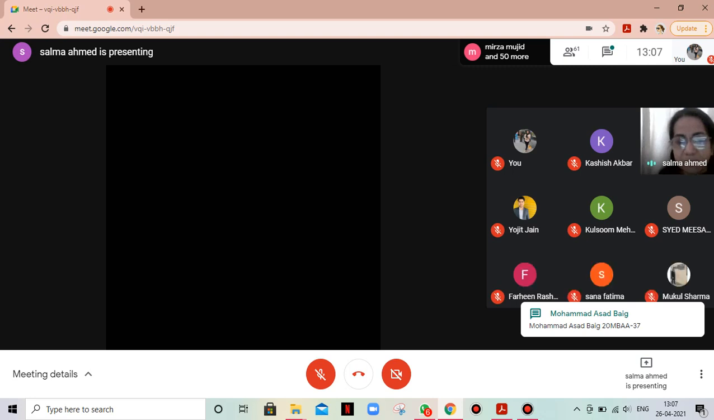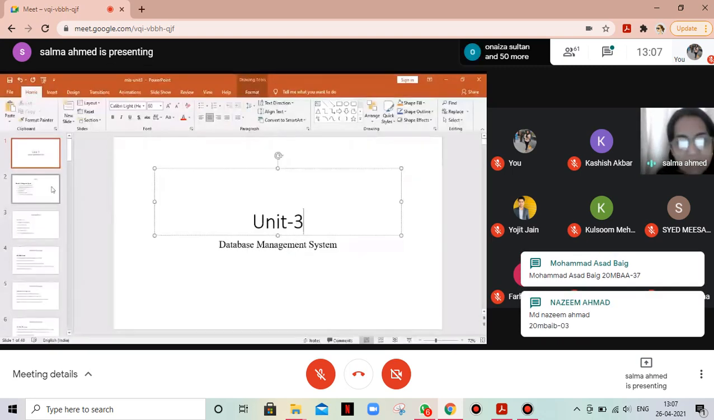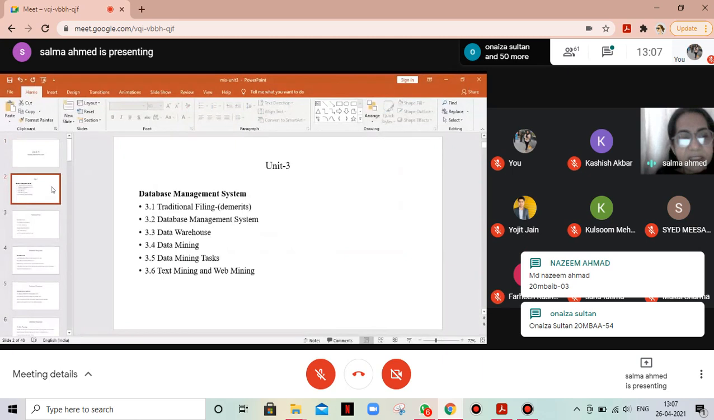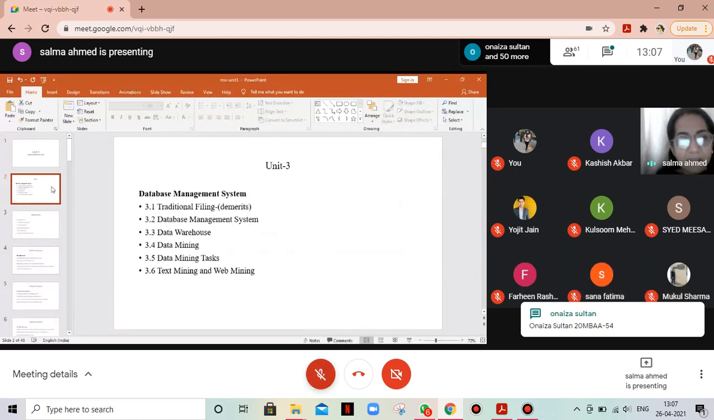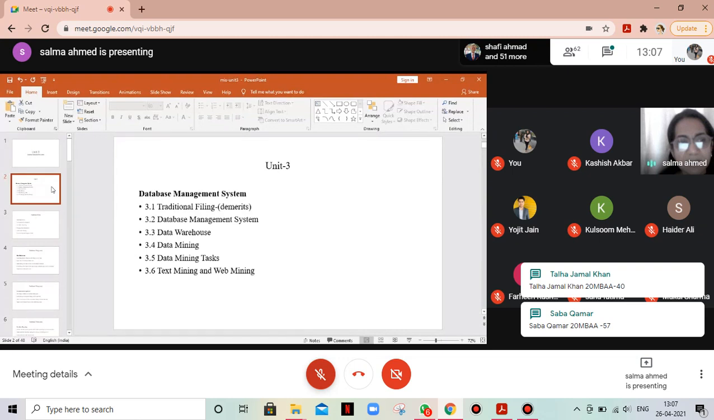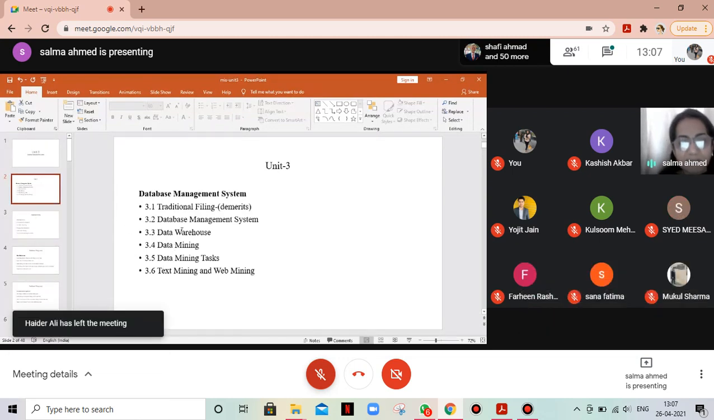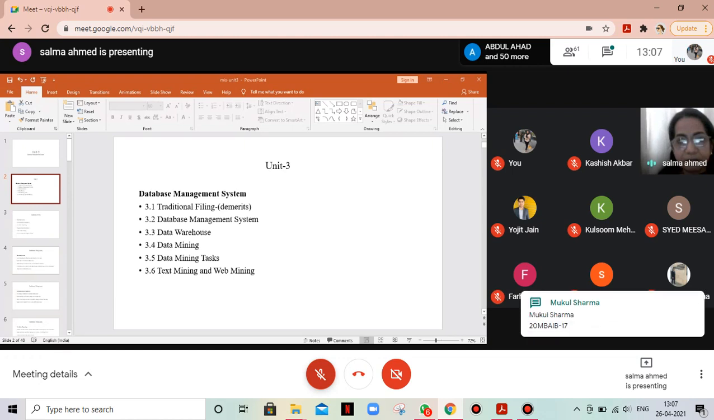Database management systems today. You can see the slides. So these are the contents that we'll cover. What is a traditional filing system? What were its demerits? How did database management system remove these demerits? What is the concept of a data warehouse? Data mining. What are the data mining tasks and its application? And text mining and web mining. So these are the contents that we will try to cover up today.